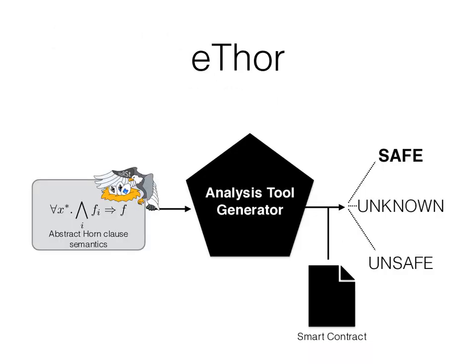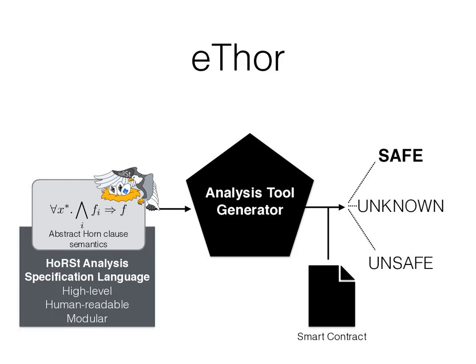So how did we address these problems in our own static analyzer eThor? First, we invented Horn, an intermediate language to specify the analysis on a high level, and that allows us to easily reason about the soundness of the analysis. Horn allows us to give an analysis in terms of an abstract semantics in the form of Horn clauses. Horn clauses are logic implications that can be used to describe abstracted execution steps.